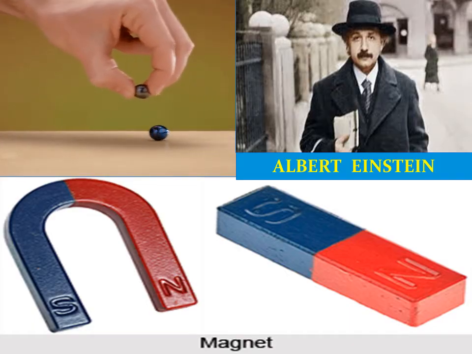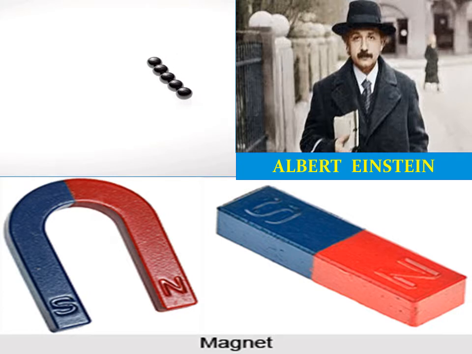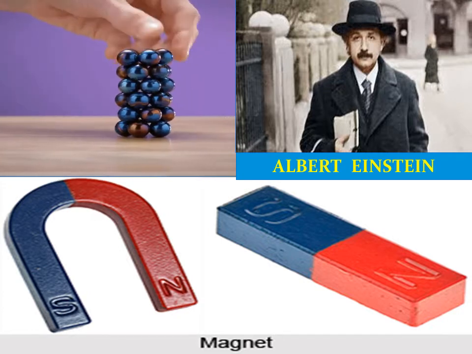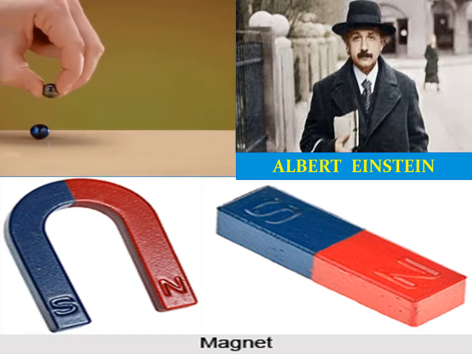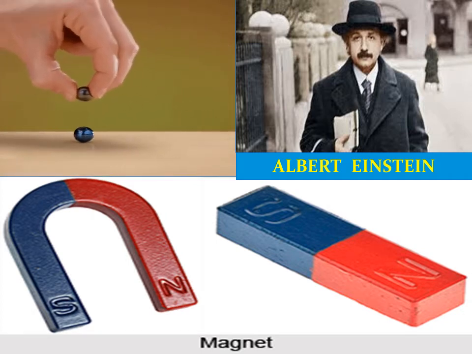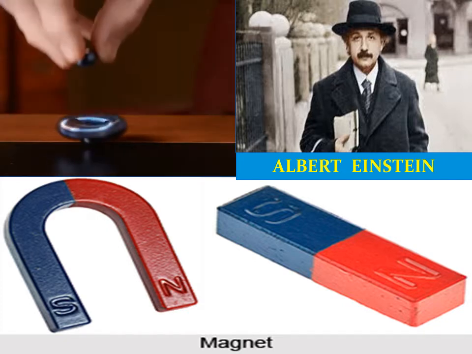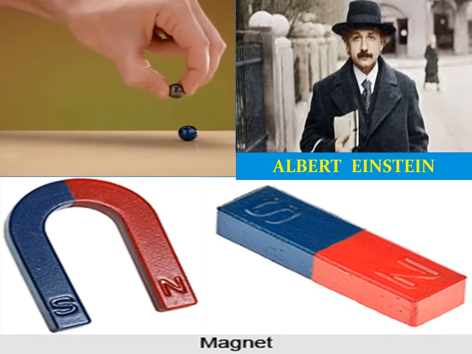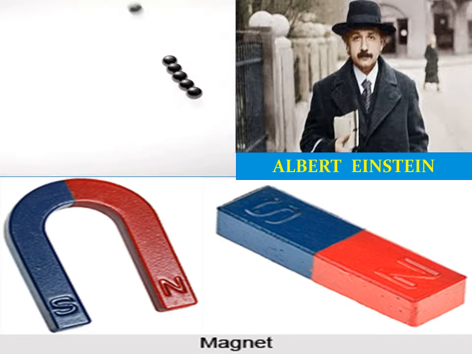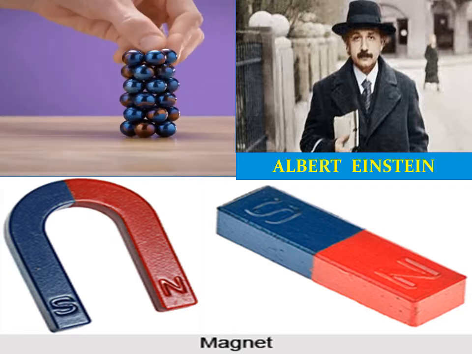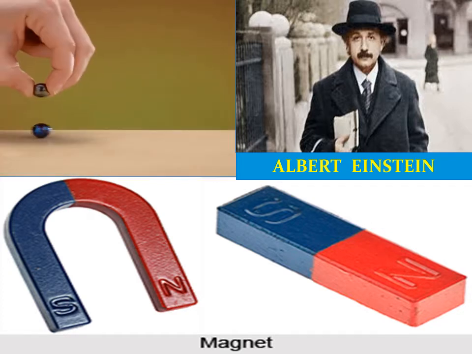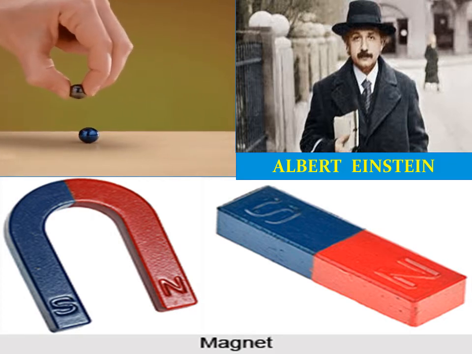If you look at the picture, in the first picture you can see the beautiful magnets, right? Magnets are beautiful concepts of nature which have attraction and repulsion. You play with a lot of magnetic toys, right? And also below you can see the magnets showing the north-south direction. Do you know who has identified or invented these magnets? It is none other than our famous scientist Albert Einstein. You can see his picture.